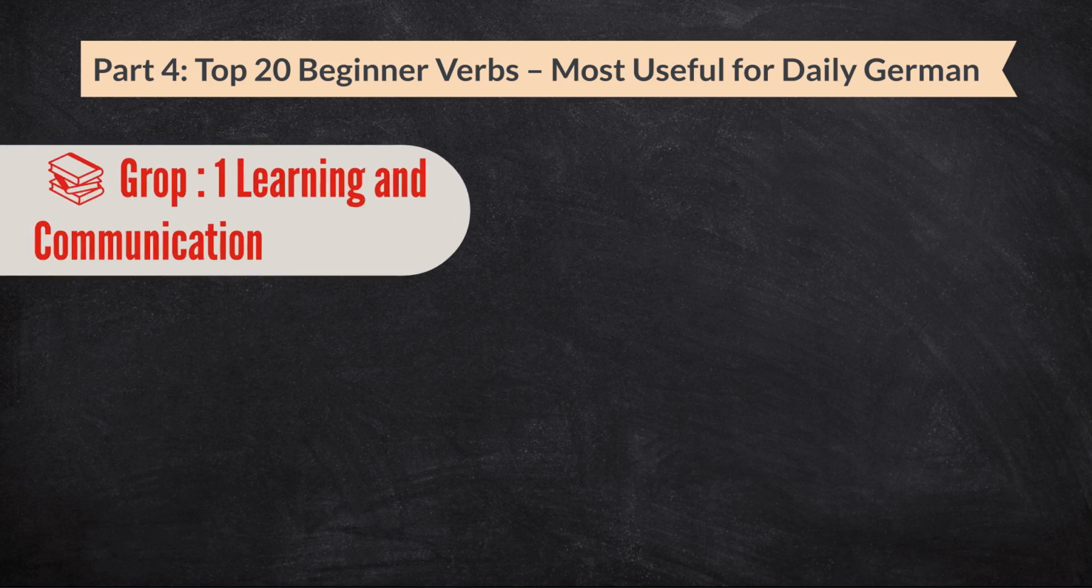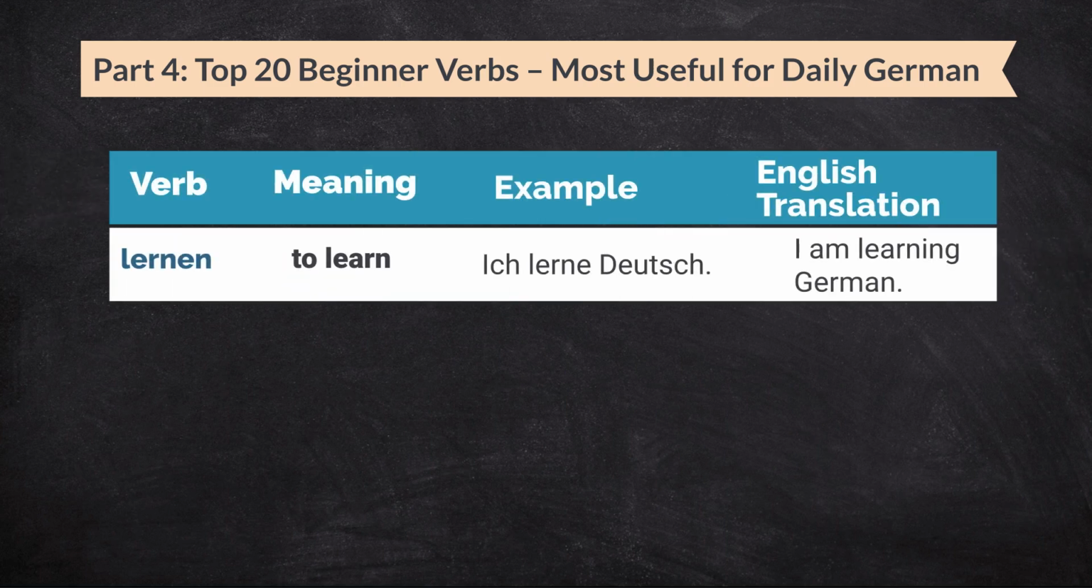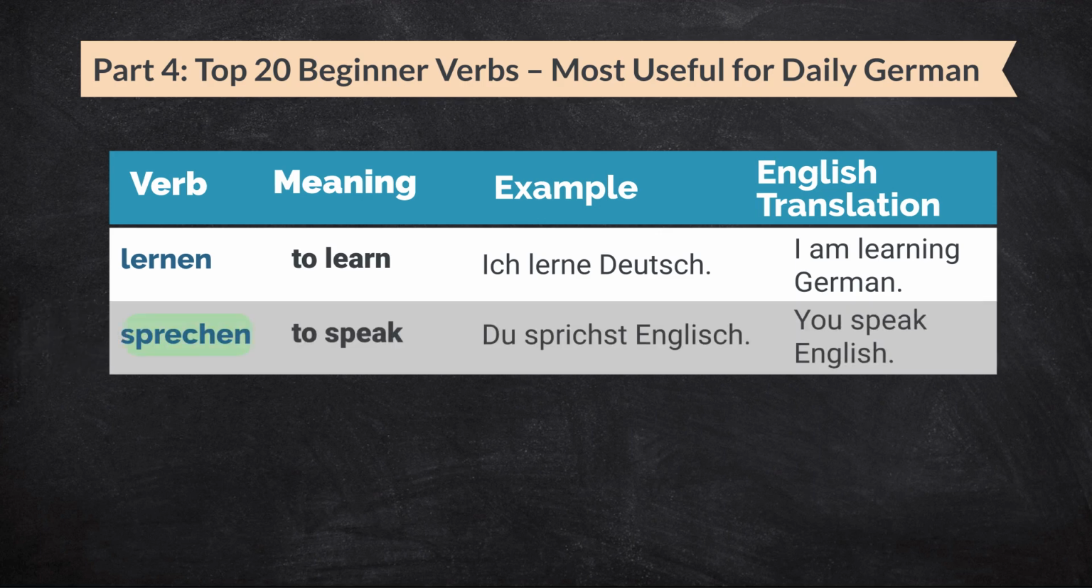The first group of verbs is about learning and communication. The verb lernen means to learn. For example, ich lerne Deutsch. That means I am learning German. Next, sprechen means to speak. Du sprichst Englisch. That means you speak English.